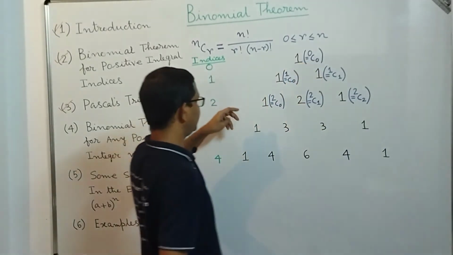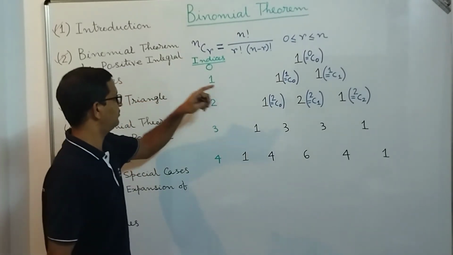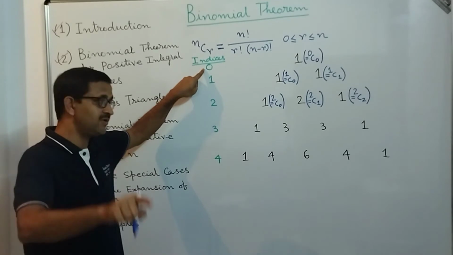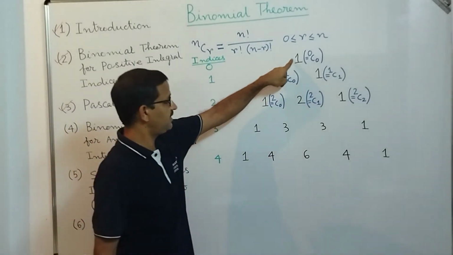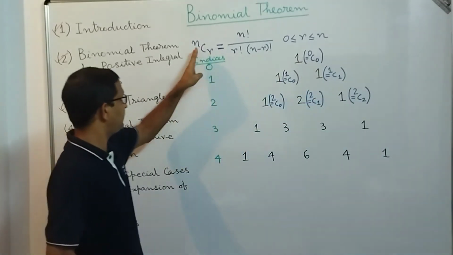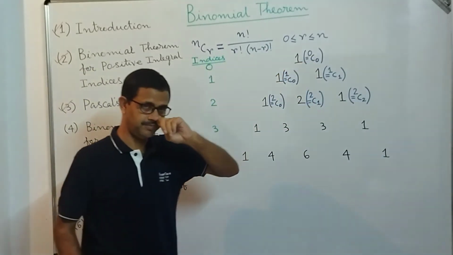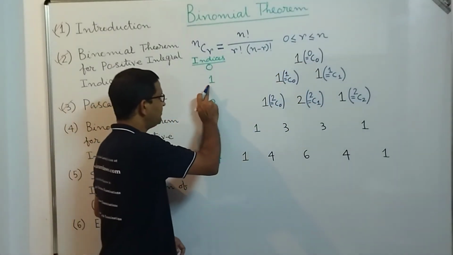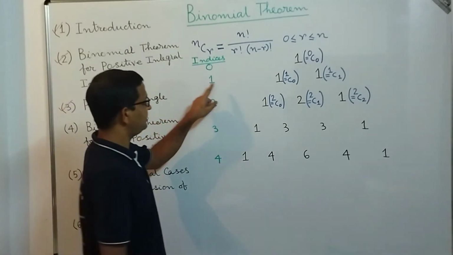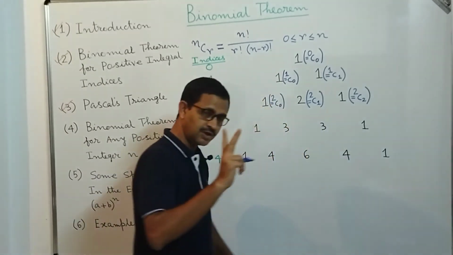Let me quickly tell you once more. When the index is 0, that means (a+b)^0, we get only one term, that is 1, and in the form of nCr we write 0C0. Now take (a+b)^1, the index is 1. There are two terms, a plus b.